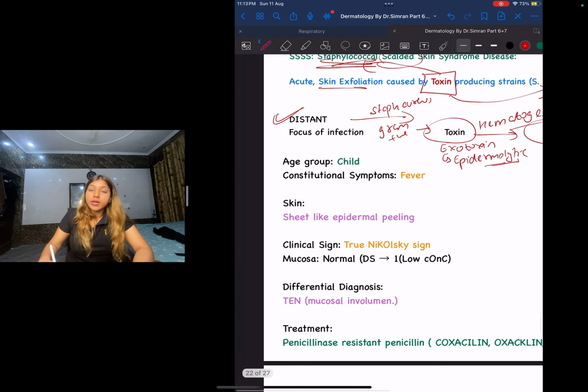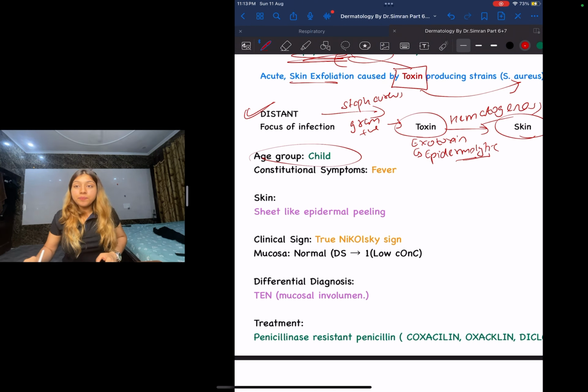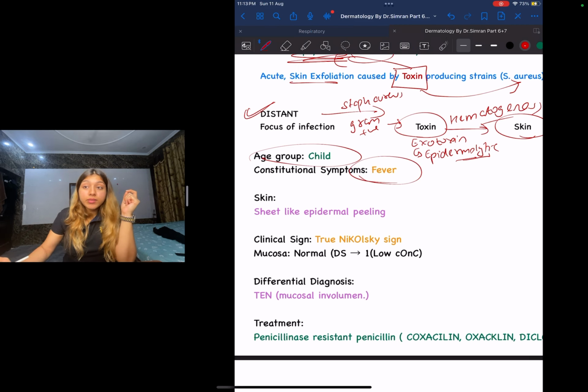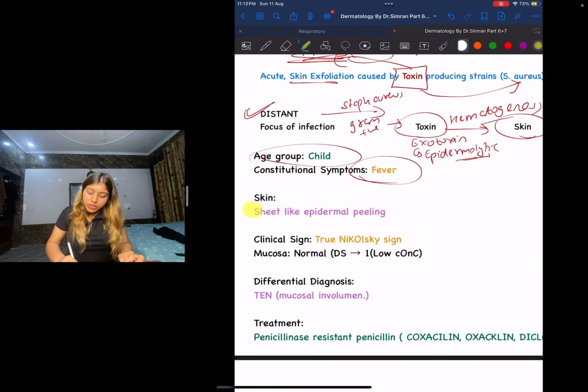Okay, very important. Next guys, SSSS patients are going to be mostly children. What is the constitutional symptom that you will see along? The patient will come with fever. Very important thing that you will see in the question is going to be sheet-like epidermal peeling. What is it? It is going to be sheet-like epidermal peeling in a child.